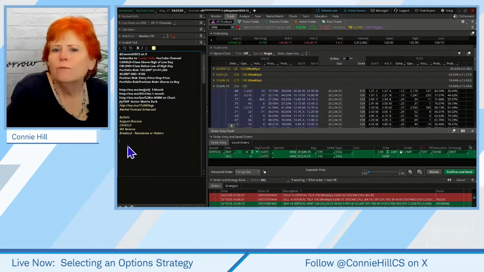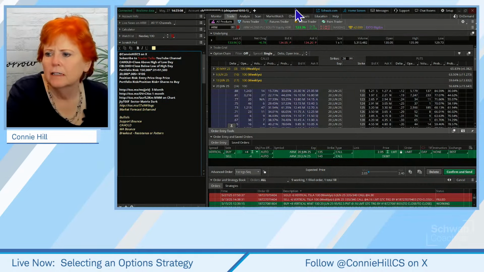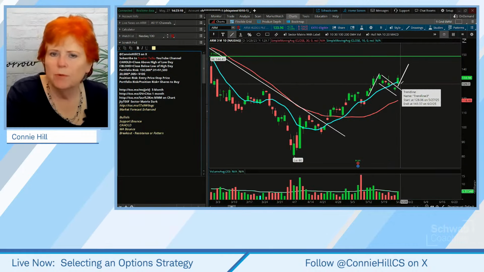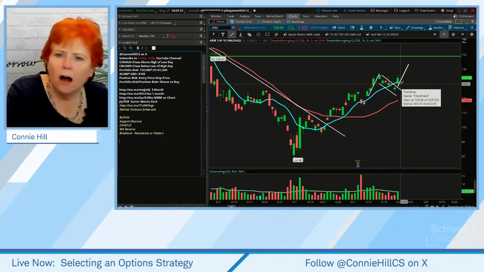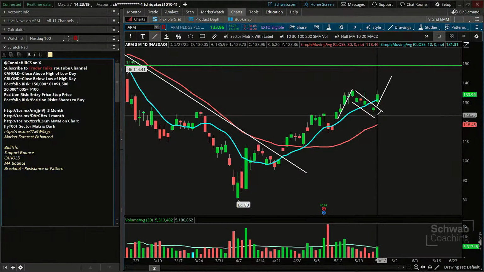Okay. When should we exit? We're seeing a nice little flag breakout that some people might like to use as an entry. On a flag pattern, if the stock pulls back down into this consolidation area, you want to close the trade. Right now it's at roughly 134, and if it pulled back down into where the flag pattern is, maybe about 125, that's a decent pullback on the stock.